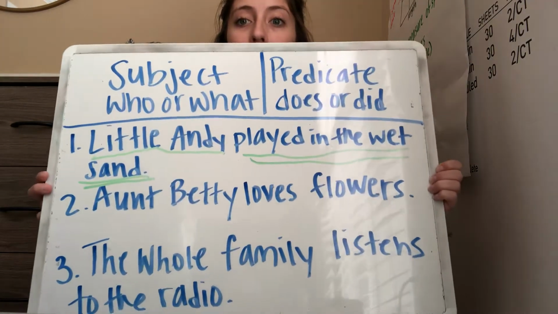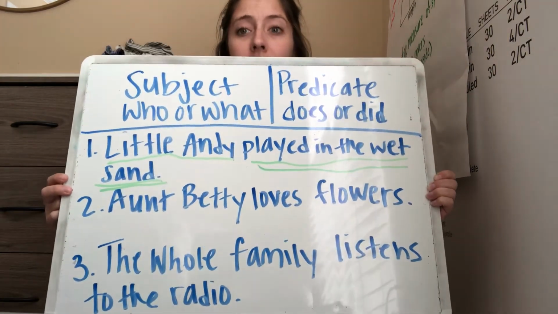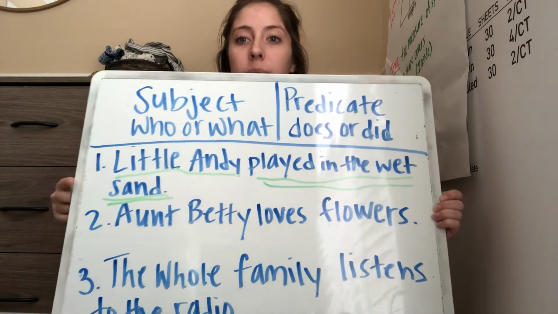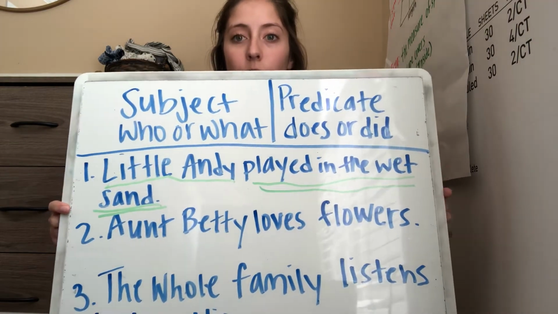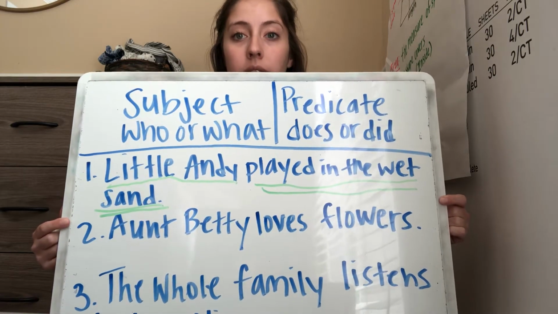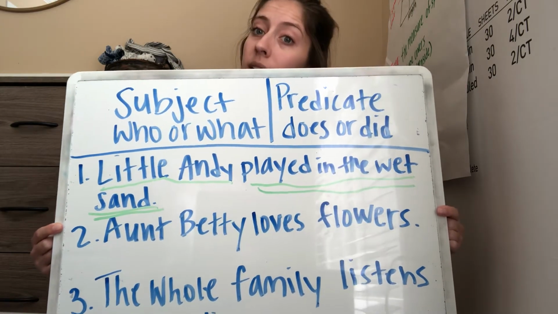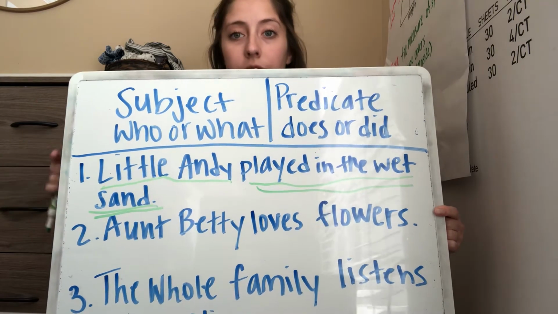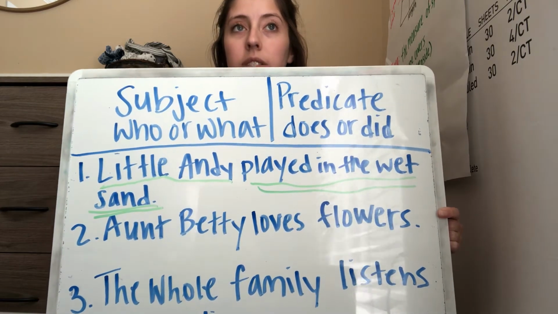Now, number 2 says that Aunt Betty loves flowers. With a parent, friend, partner, or someone you can find, I want you to underline the subject once and the predicate twice. Subject, who or what is the sentence about? Predicate, what are they doing? Aunt Betty loves flowers. I'll give you some time.